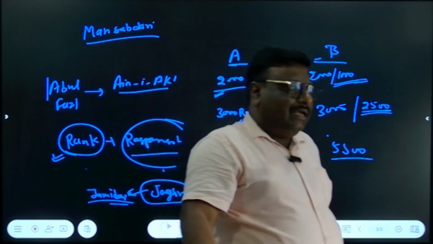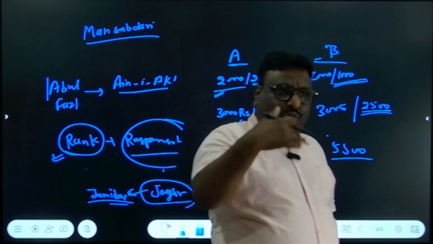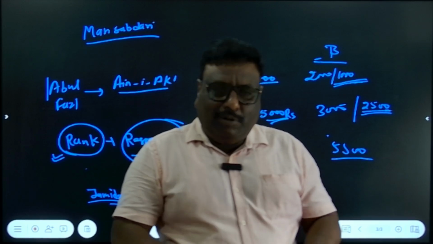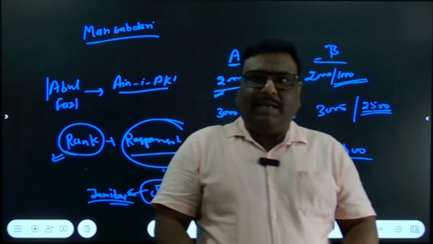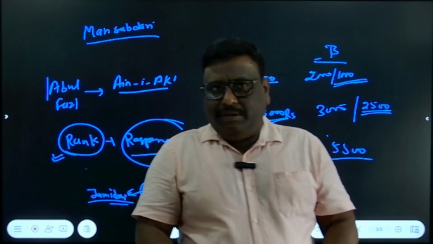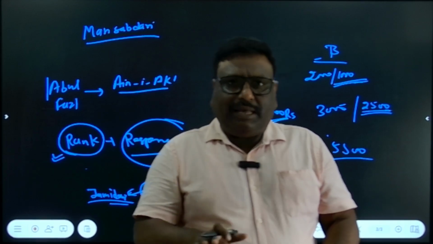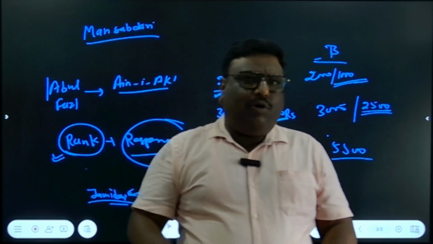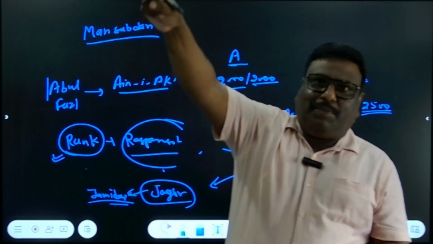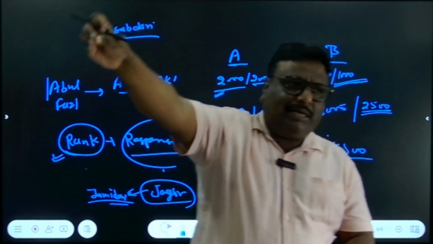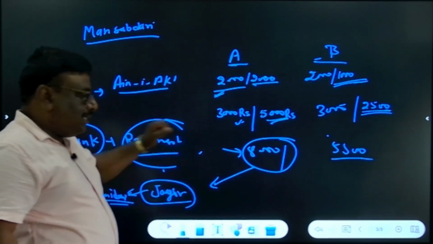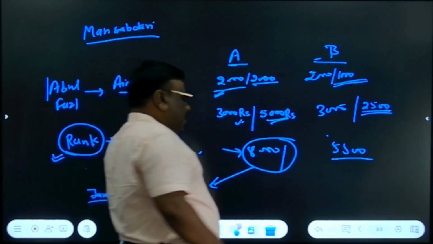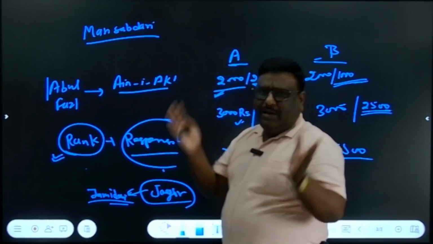It is not necessary that the Jagir would be given to you where you are posted. You may be posted at Agra as the personal assistant of the king, but you may be given the Jagir of Lahore. Then you will not go to Lahore to collect the money. The Jamidars of Lahore would collect the tax and give it to you. So this is the Jagir and this is the Mansab, in short, in ordinary terms.